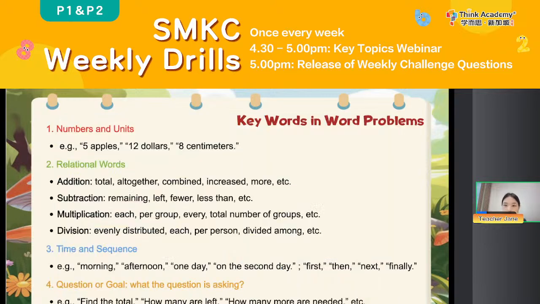Okay, Teacher Jane also did a summary here. Here are the most common keywords in word problems. For example, just now we said numbers and units. I gave you some examples: 5 apples, $12, 8 centimeters. And sometimes there are also relational words. For example, total, altogether, and for subtraction, remaining, how many left, how many fewer, how many less than, and also the time and sequence, and also the question and the goal.